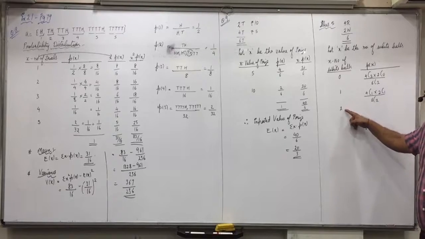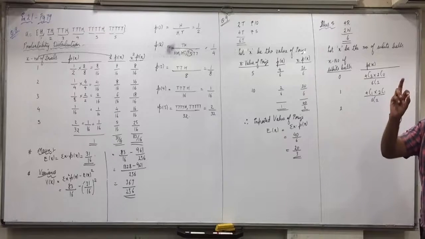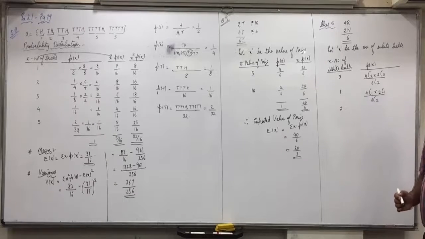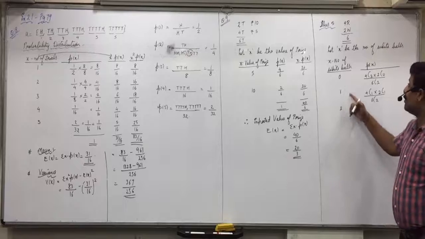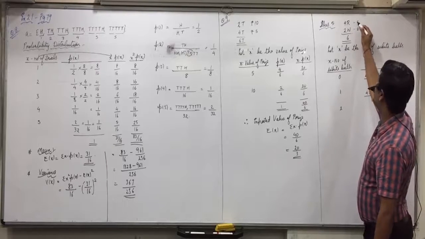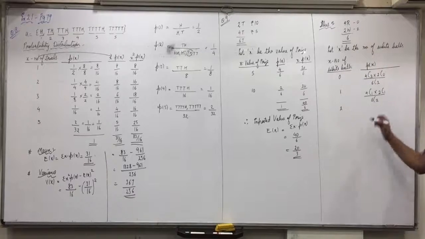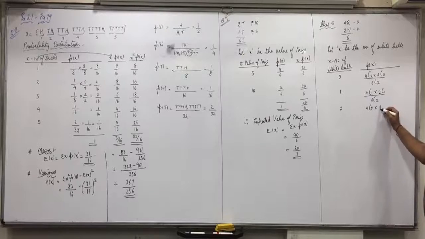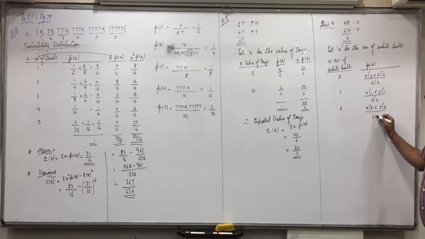What do you mean by 2 white balls? 2 white and 0 red. How will you do that? 2 white means 2 white and 0 red. 4C0 into 2C2. Did everyone understand this?